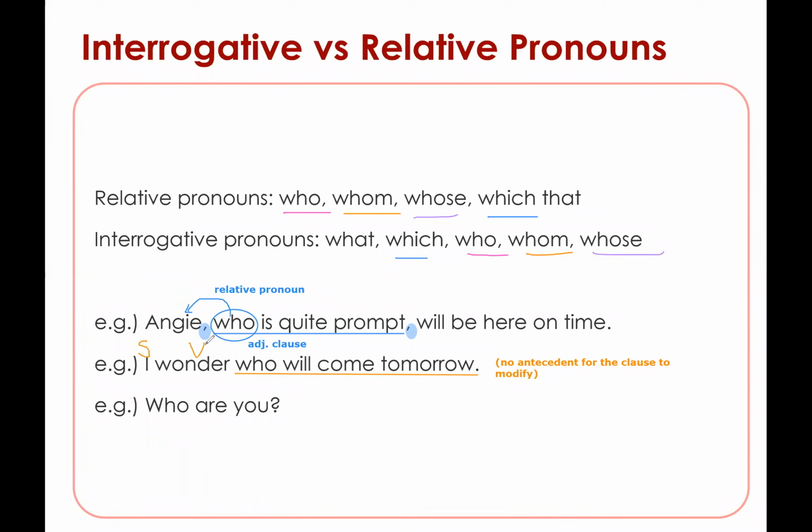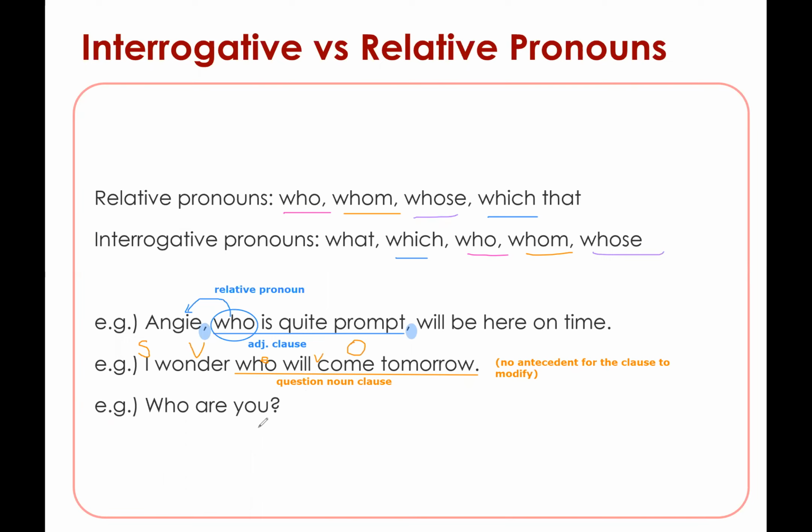I wonder this. So we know that this is a question noun clause functioning as the object of the sentence. So who will come, right? And that is in a statement word order.